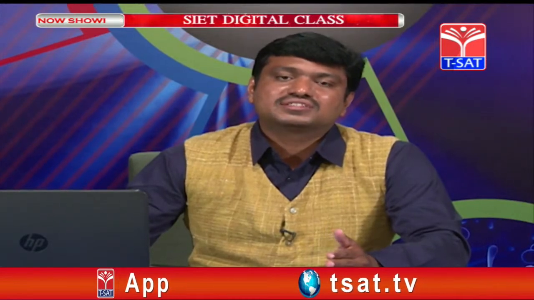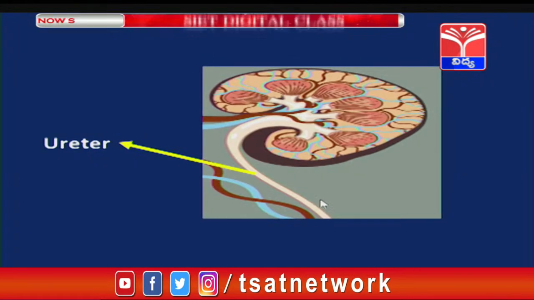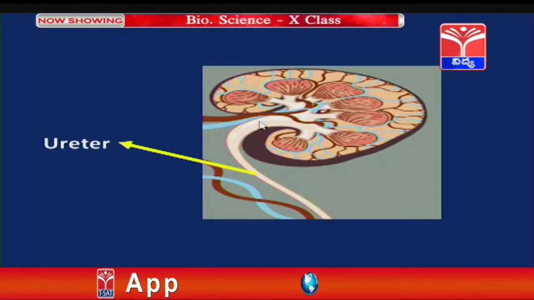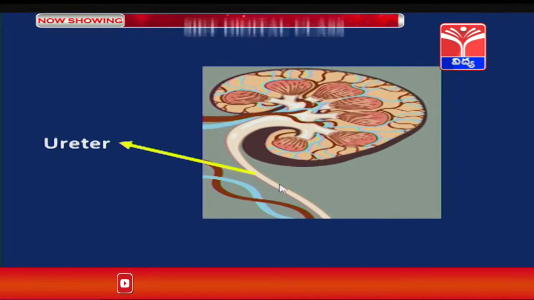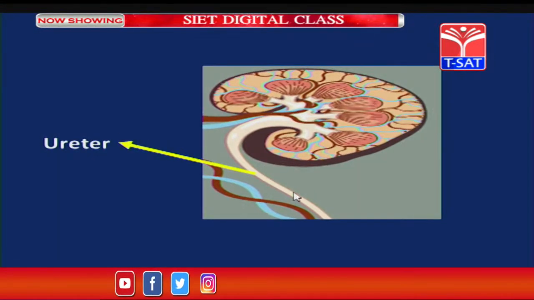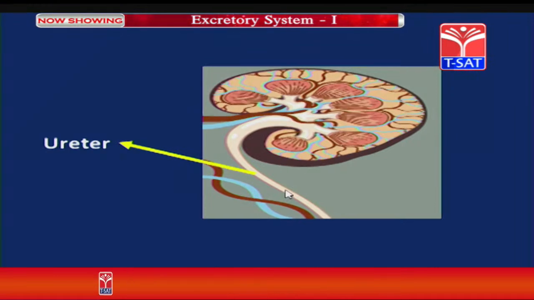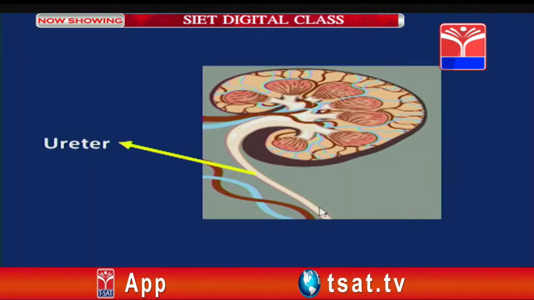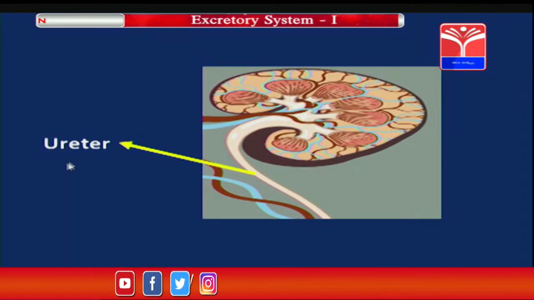Now, after kidneys, the structures attached to the kidneys are a pair of ureters. In this picture you see this is the ureter. A pair of ureters are present; one ureter originates from one kidney. This is the ureter which comes out through the hilus. It is a long, slender, straight, narrow, distensible, muscular tubular structure, whitish in color, around 25 to 30 centimeters in length. It runs posteriorly or downwardly and is connected to the urinary bladder. So, this tubular structure is called the ureter.